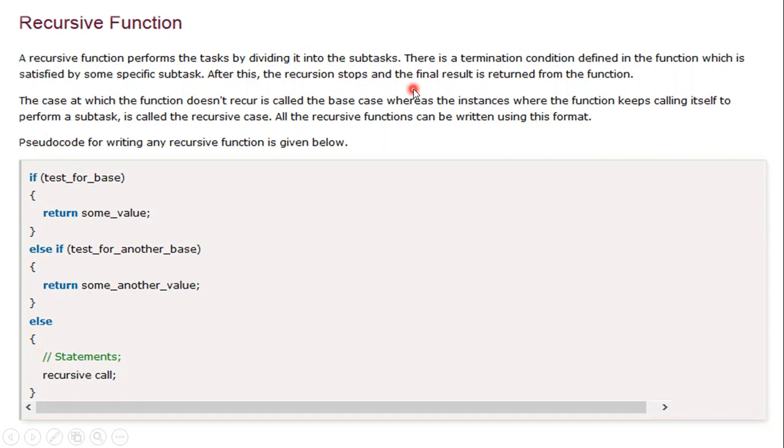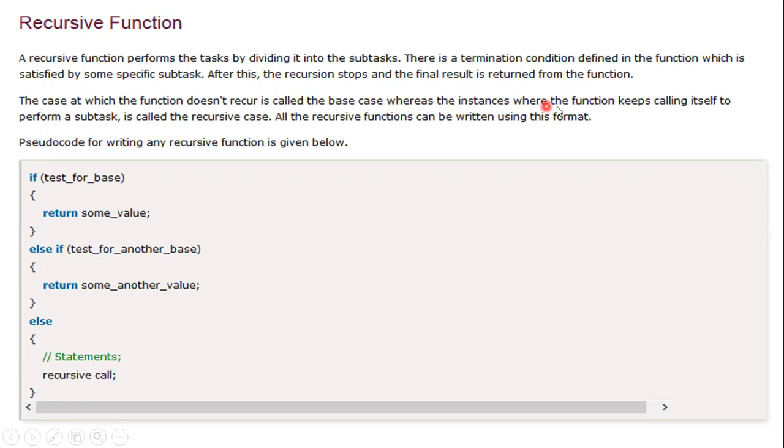So when you mention these kinds of rules, by providing a termination condition, automatically it is going to be terminated and the subtask is going to return the result to that function. The case at which the function does not recur is called the base case. So in the base case it is not going to recur. That is what we need to understand.